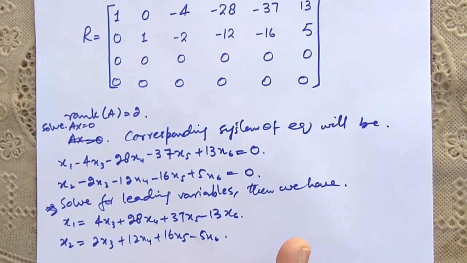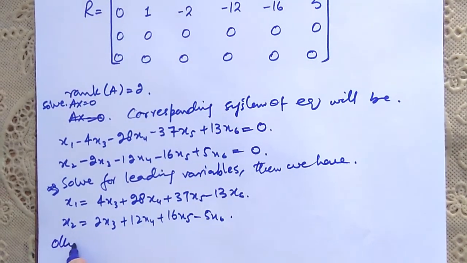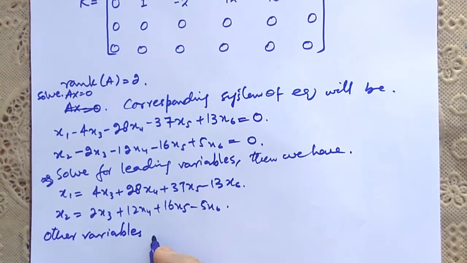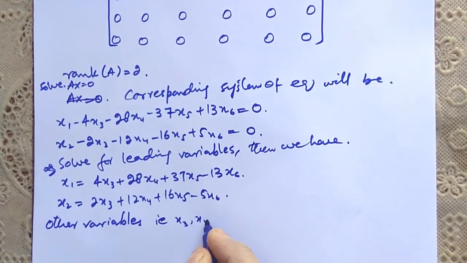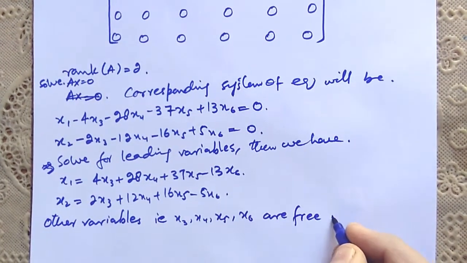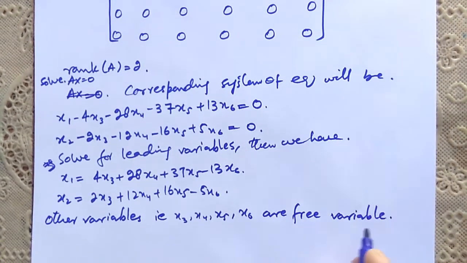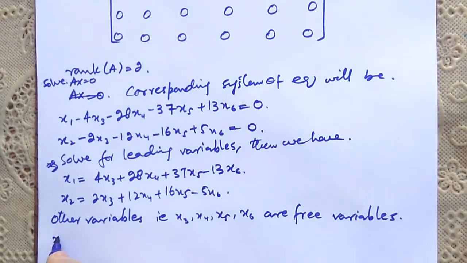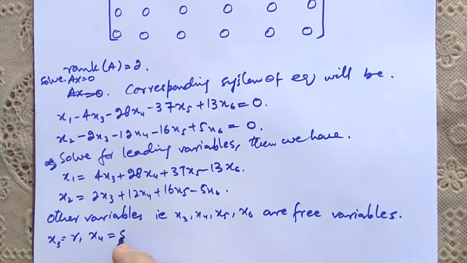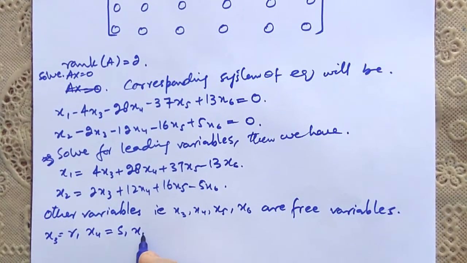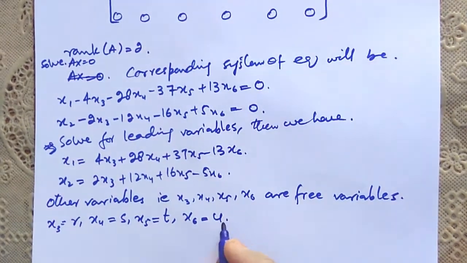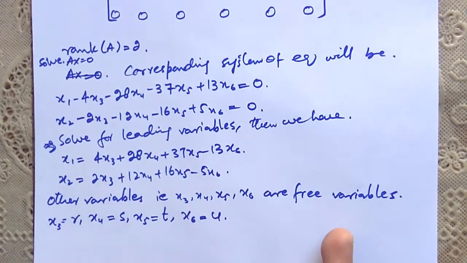Let me assign arbitrary values to all free variables. So the other variables, that is x3, x4, x5, x6, are free variables. Let me assign arbitrary values. So let's suppose x3 is equal to r, x4 is equal to s, x5 is equal to t, and x6 is equal to u. Means these are arbitrary values, these are any real numbers.